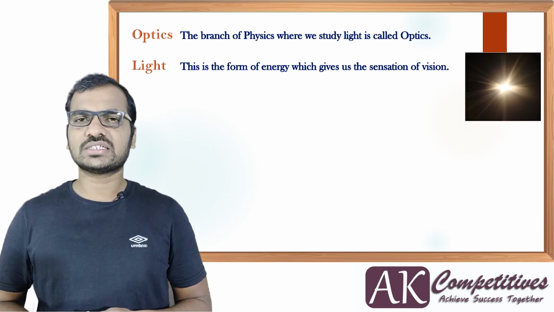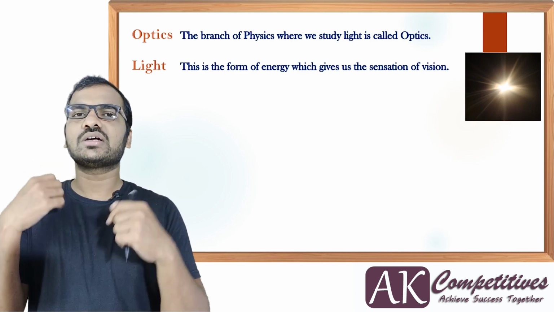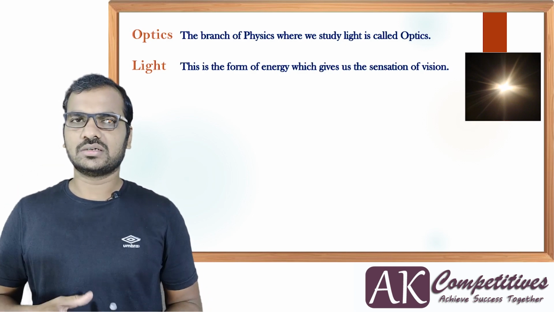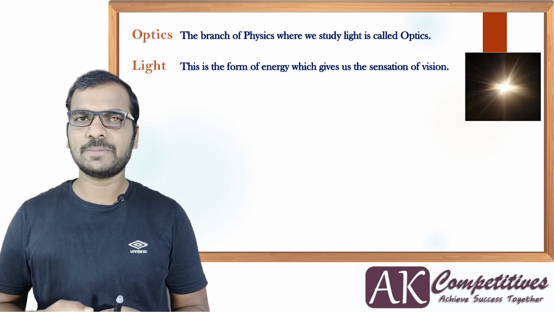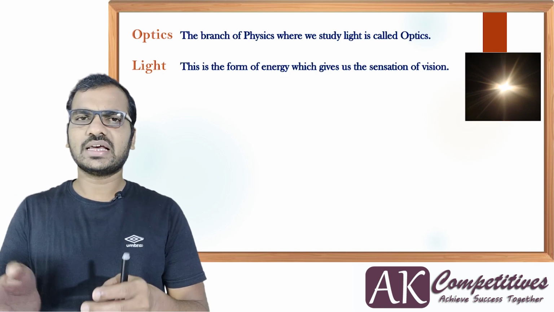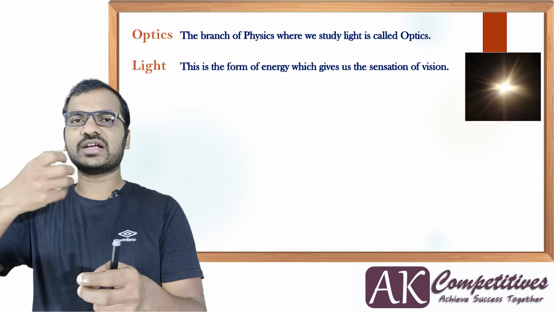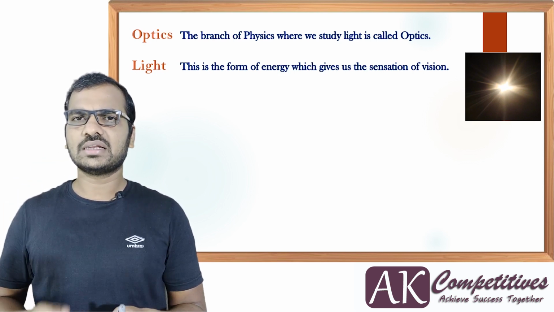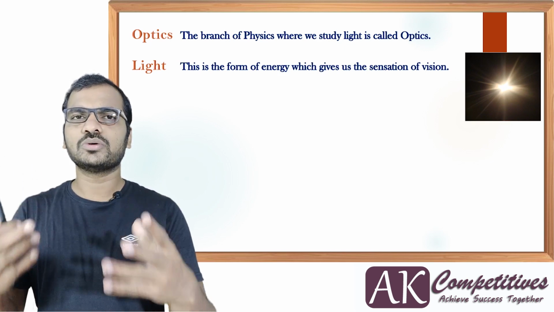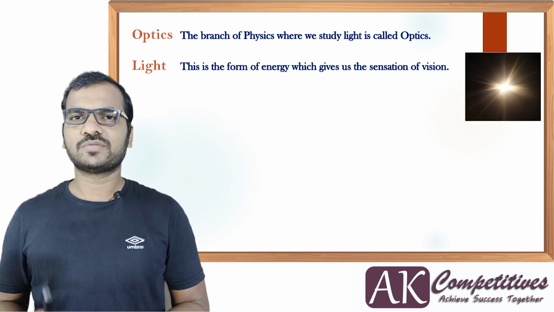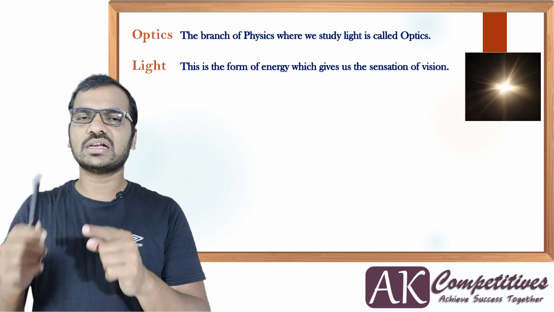For any object we are seeing, two types of things will be there. One is self-luminous, which produces light, like an electric bulb, or the sun, or any kind of stars. The other kind is where light from another source is incident on it, reflects and reaches our eyes, like the moon or any planet or any object which does not produce light. But ultimately, light from that object should reach our eyes in order to see it.